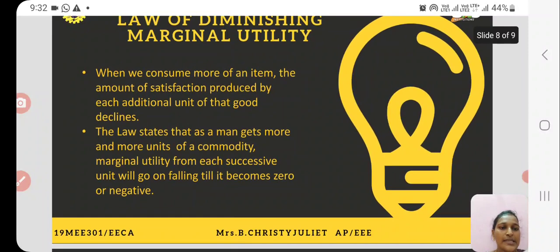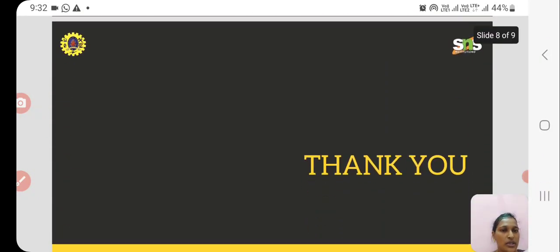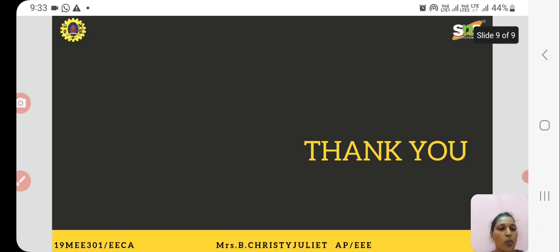So with this, we have come to the conclusion of today's session. We have seen what is meant by goods, utilities, wealth, scarcity, law of diminishing marginal utility, the difference between needs and wants, etc. So these are the basic concepts that an engineering economist needs to know while going to be an entrepreneur.